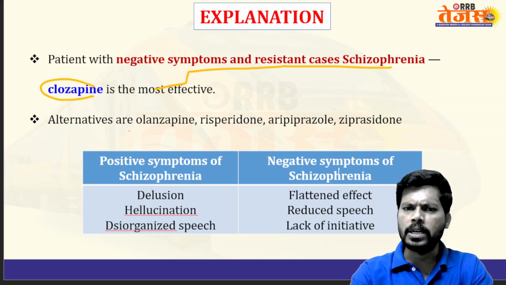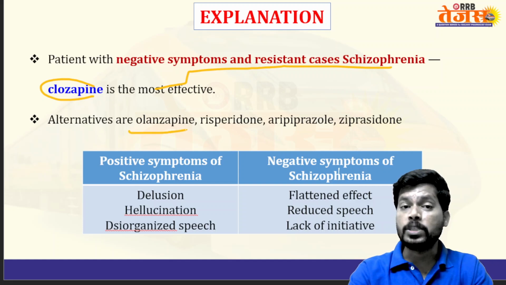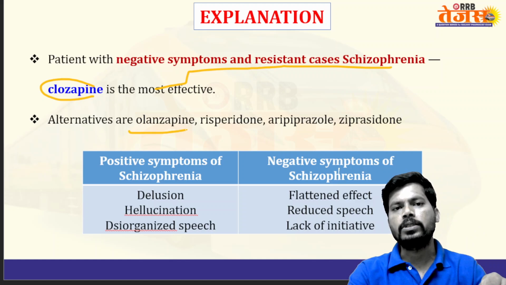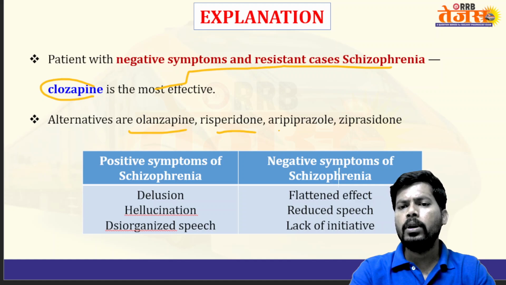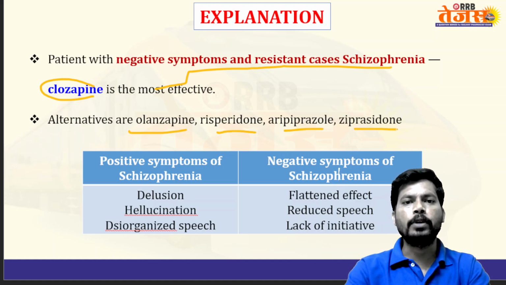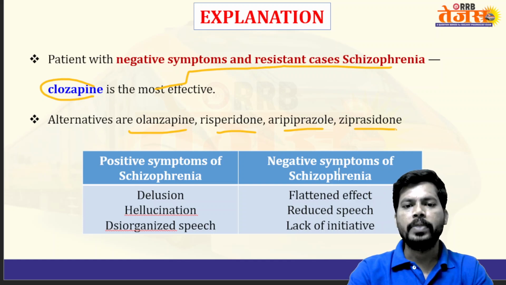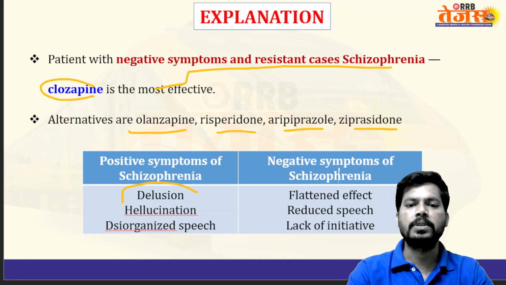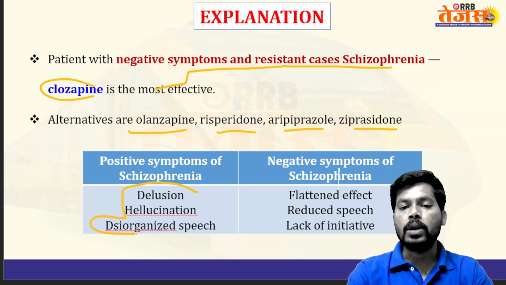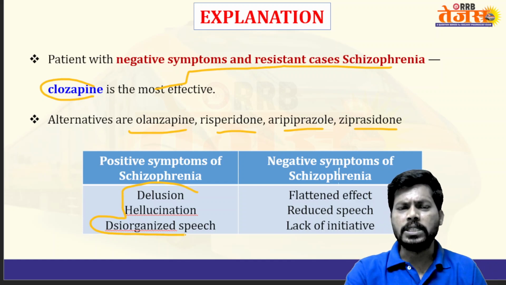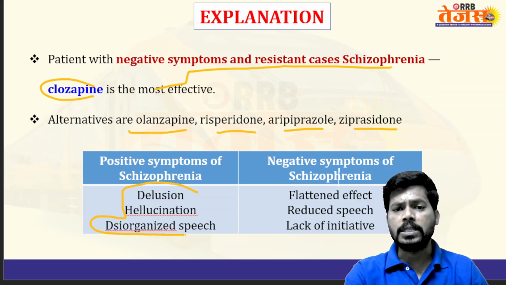If clozapine is not available, olanzapine, a derivative of clozapine, does not have agranulocytosis and does not involve a reduction of granulocytes. And also risperidone, aripiprazole, ziprasidone. And here are the positive symptoms of schizophrenia: delusions, false perceptions, false beliefs, hallucinations, disorganized speech, and disorganized thoughts.